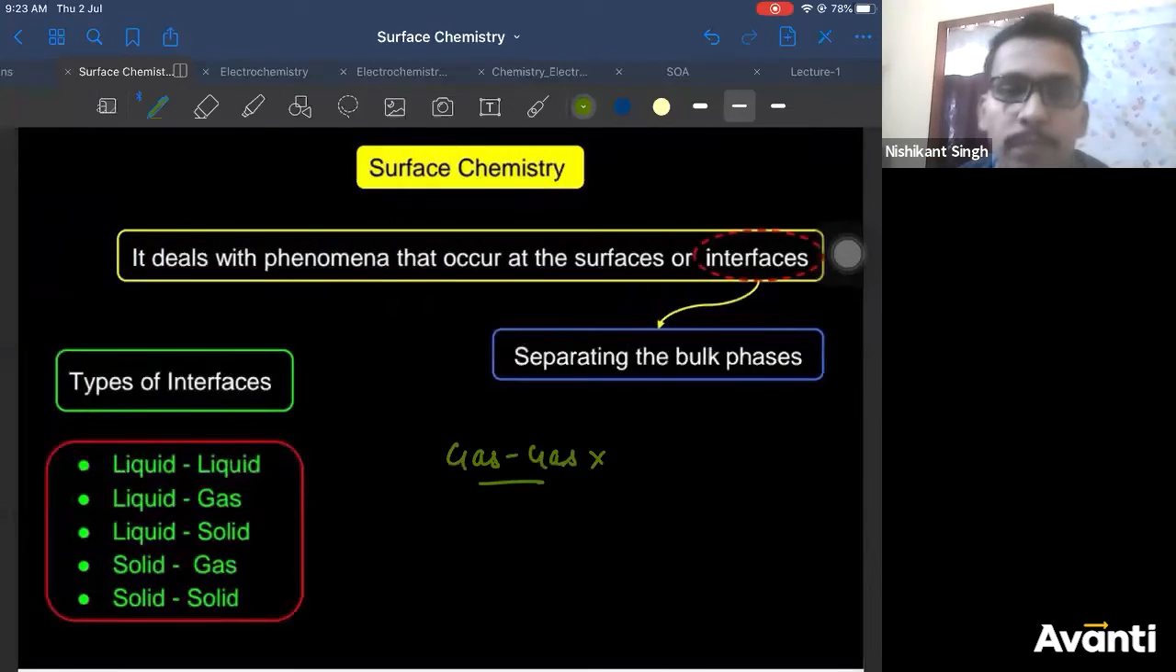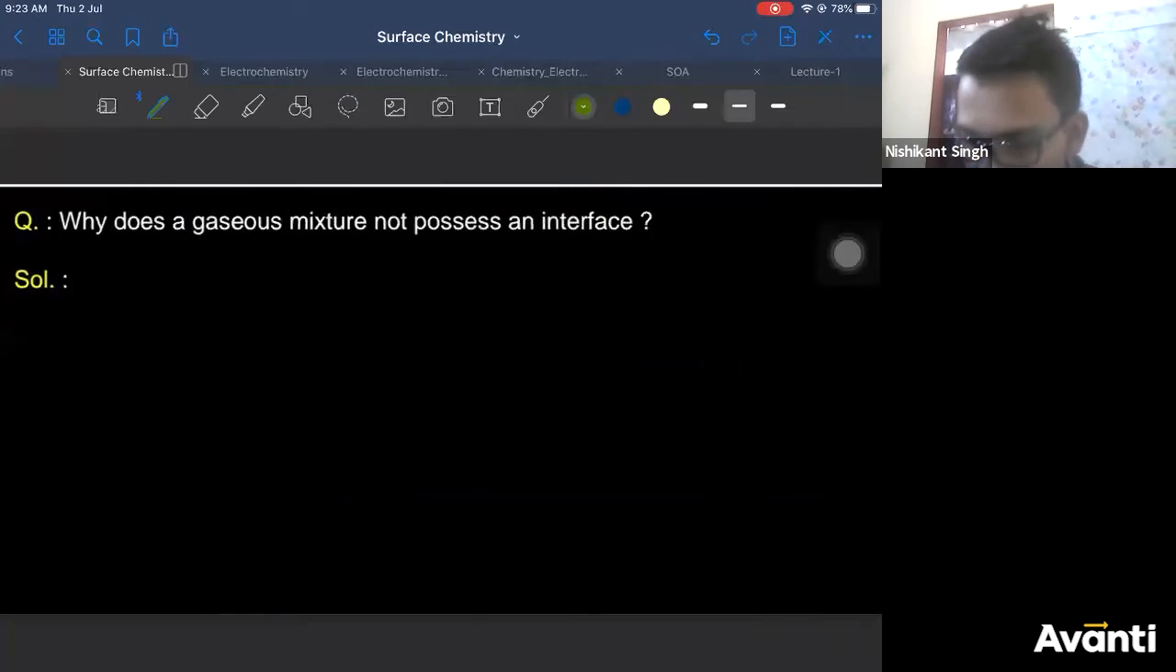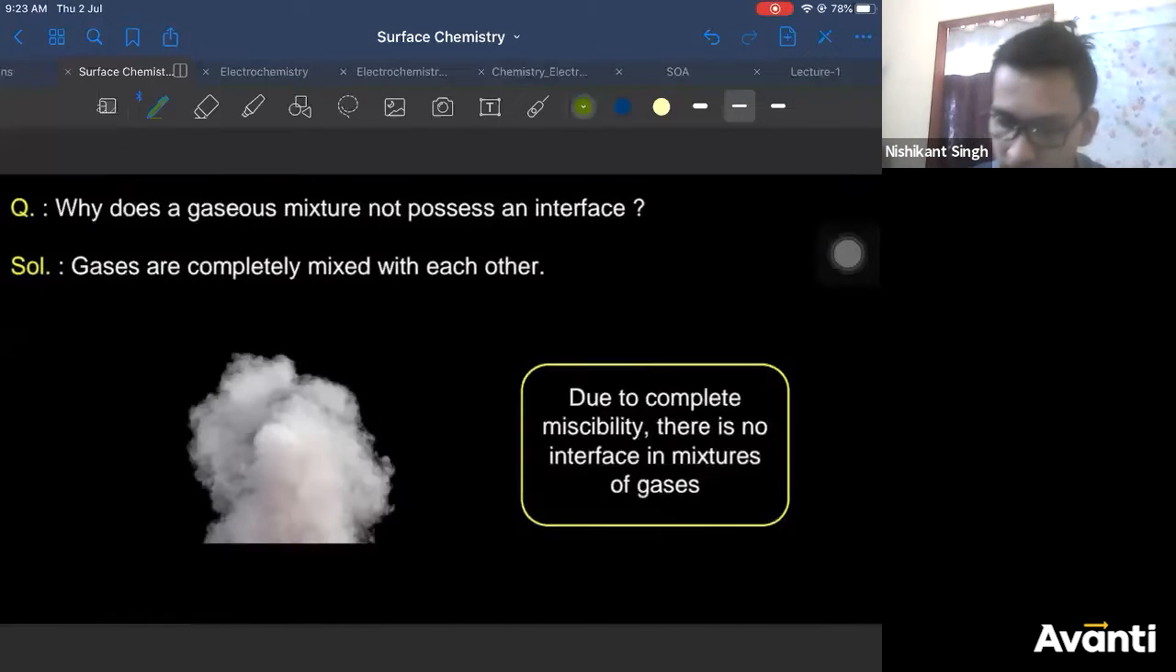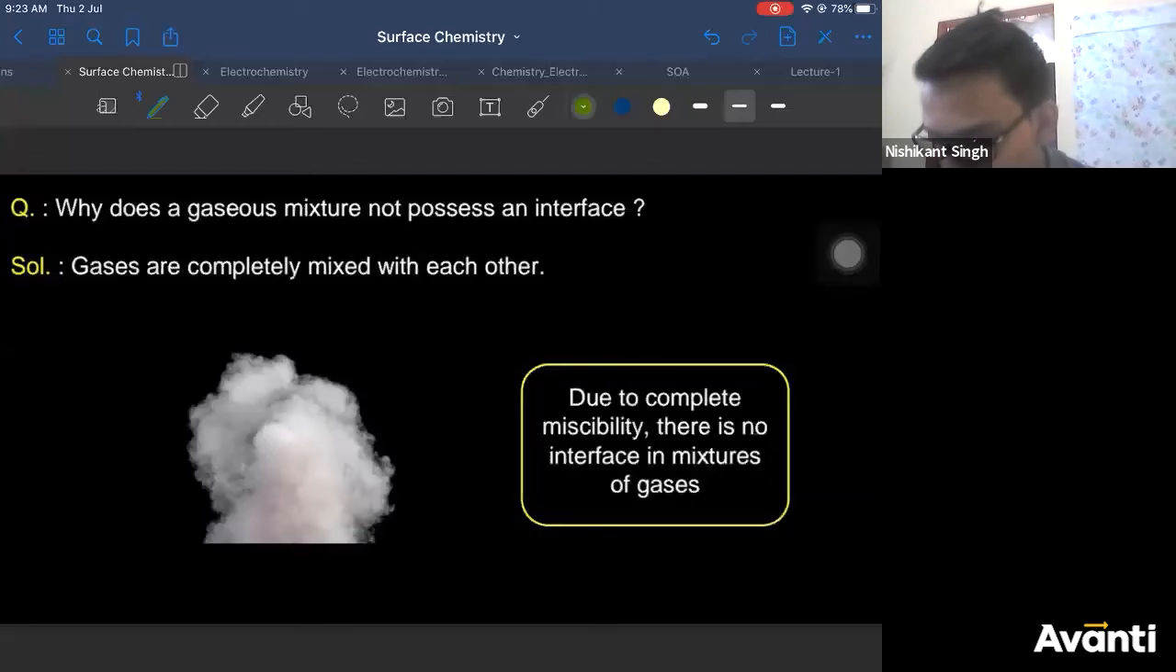Gas and gas do not form an interface because they completely mix with each other. They diffuse into each other due to complete miscibility. There is no interface in a mixture of gases. This is very, very important.